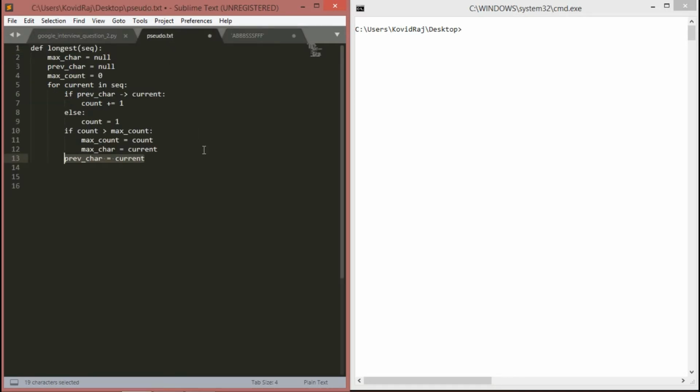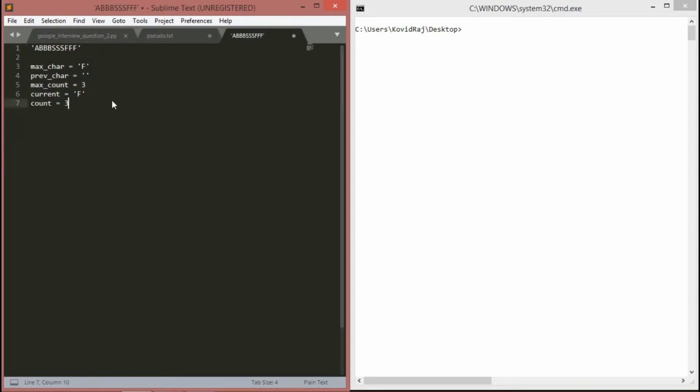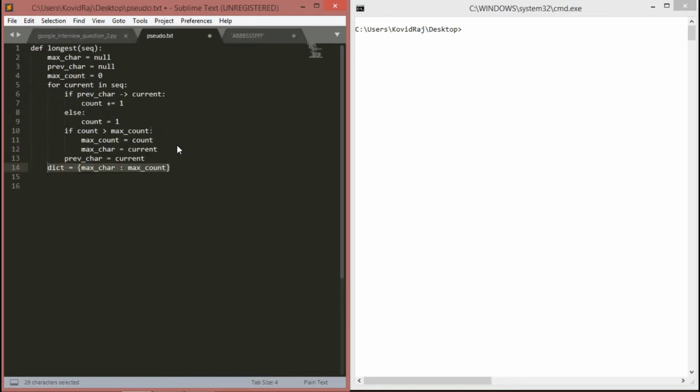So this much for the for loop. Then we will make a dictionary in which max char F is the key and the value is max count 3, right? That's simply the process, and we have to print the dict. So that's the pseudocode.